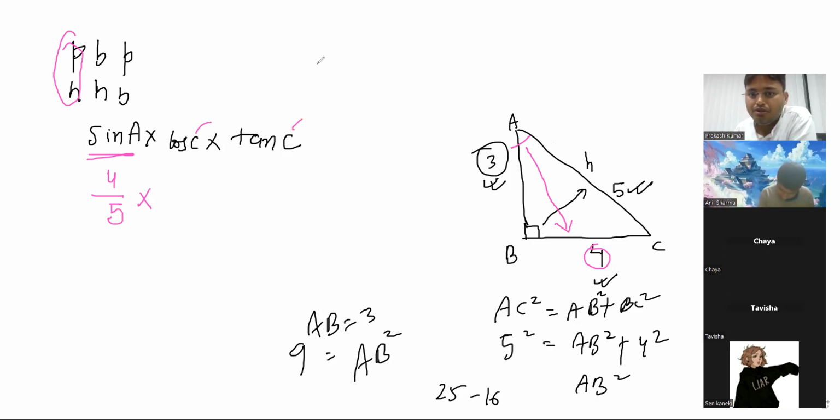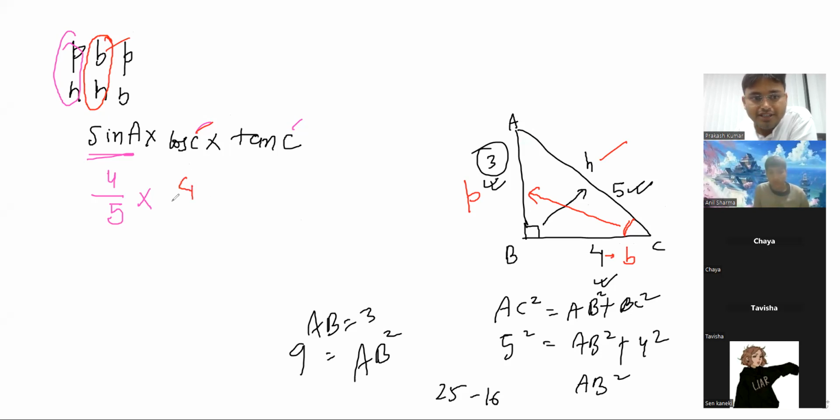Now in this, the notified angle has changed. So C is the notified angle. In front of C, this will become perpendicular. This one is hypotenuse always. This will become base. So cos is what? B by H. So what is the base value? Base value is 4 divided by hypotenuse 5, into tan C.